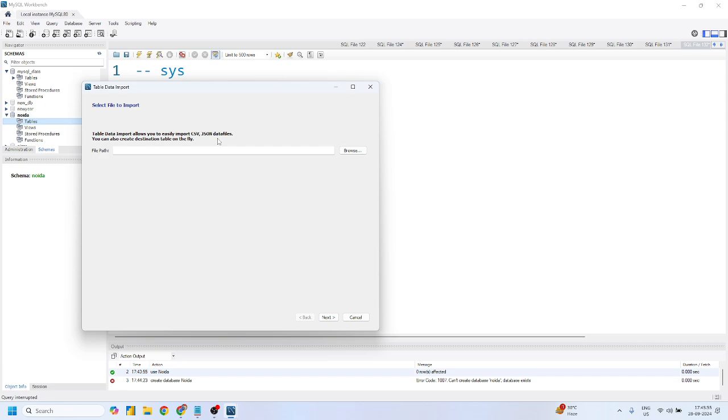CSV is comma separated values, and JSON is JavaScript object notation. It is somewhat similar to a dictionary in Python. Yes or no, Pradeep sir? JSON format, right?